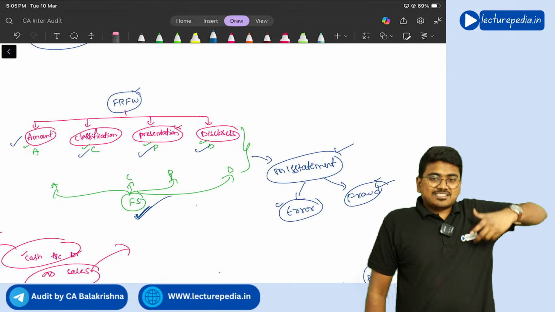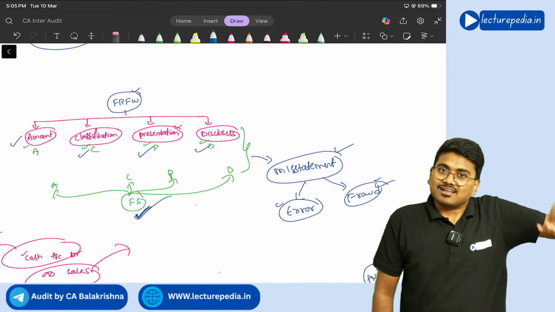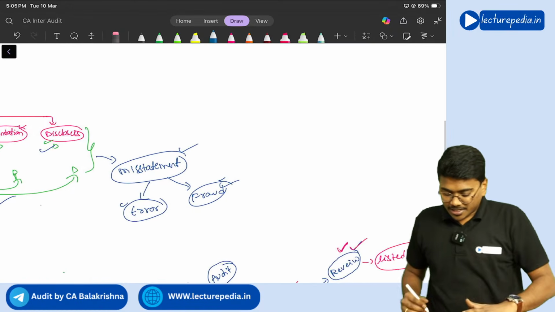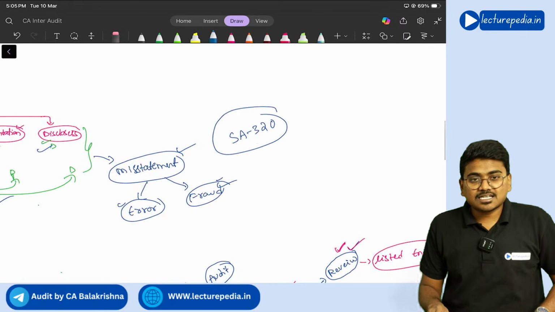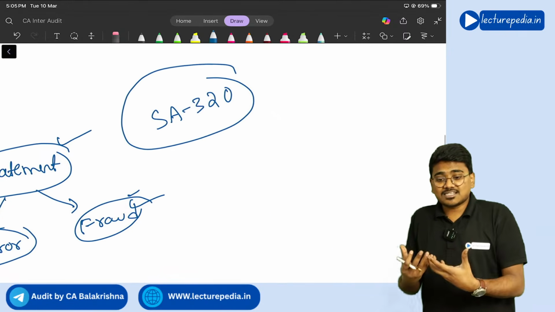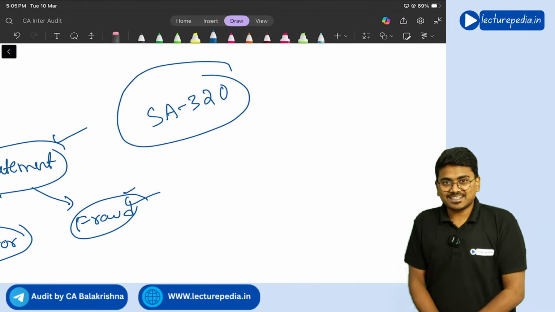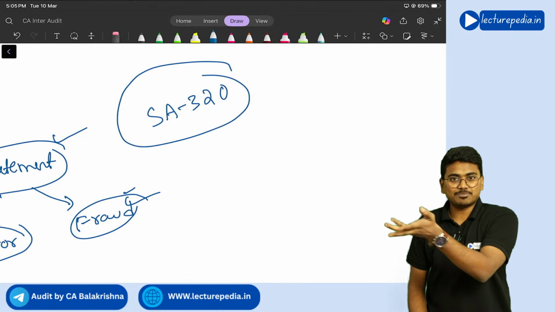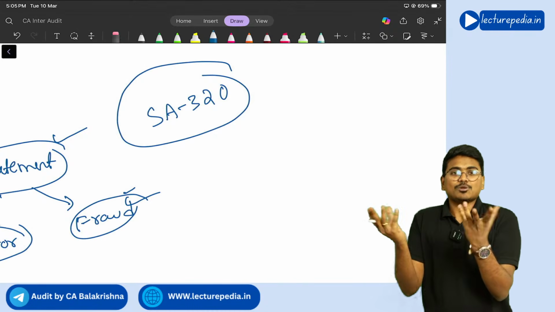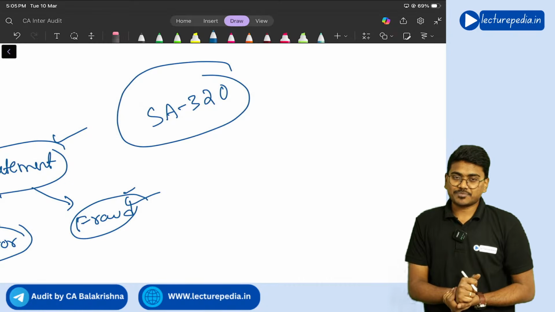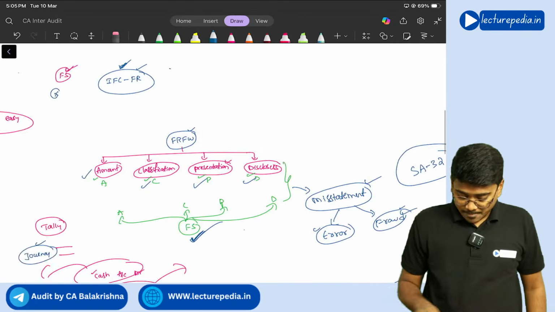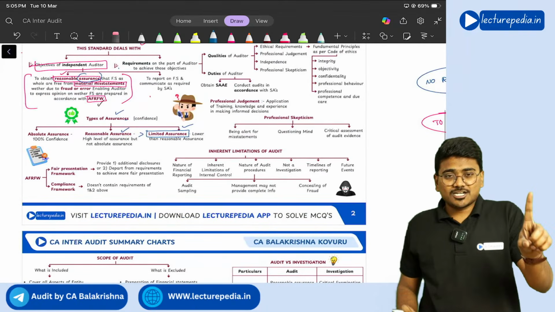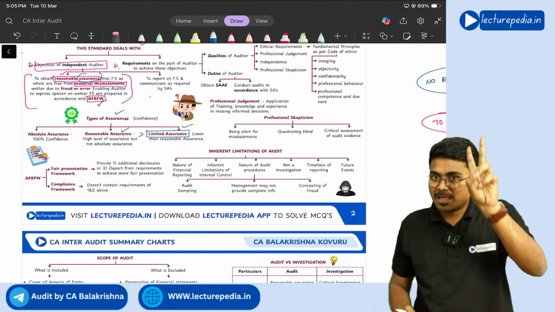Now, which misstatement is material? That will be decided by the auditor as per SA 320. In SA 320, we will be discussing how to calculate materiality: benchmark multiplied by a percentage. That formula we will discuss in SA 320 to decide materiality. Understood? Yes. So we have discussed the financial reporting framework. We have also discussed misstatement.